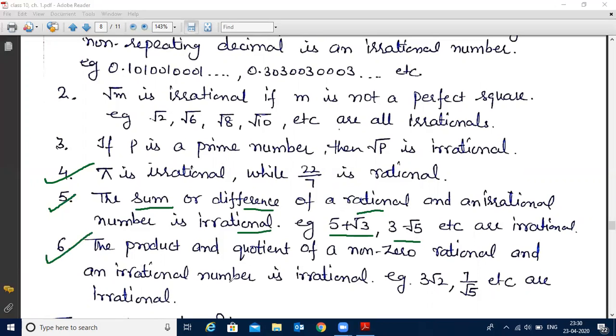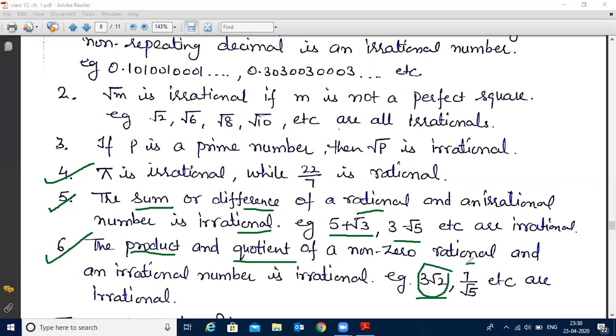Next fact is that the product and the quotient of a non-zero rational and an irrational is always irrational. This fact is also applied on product and quotient. That means if you want to find out the product of one rational and one irrational number, that will be always irrational. In the first example, I have written the product of rational and irrational: 3 is rational and root 2 is an irrational number. So its product is irrational always.